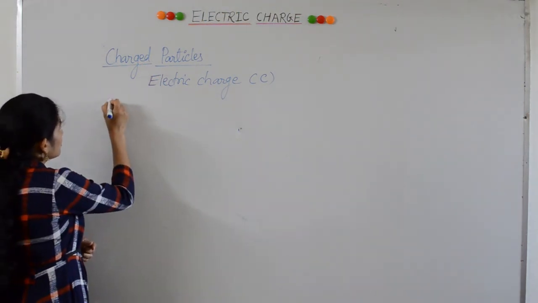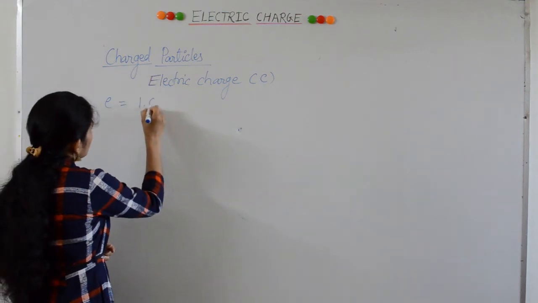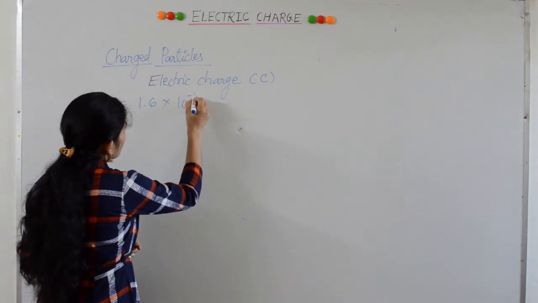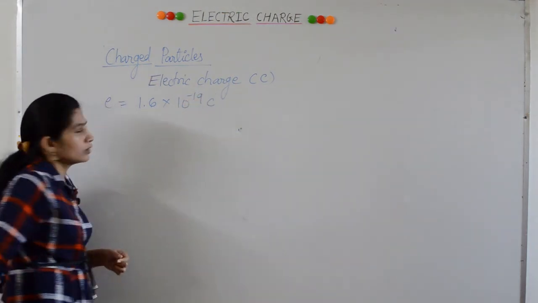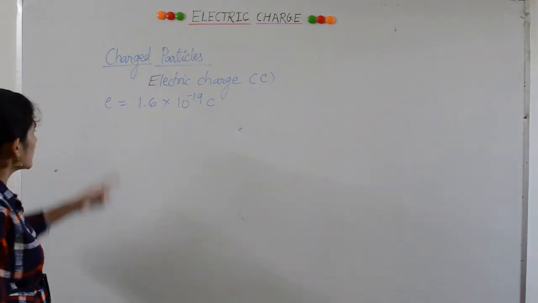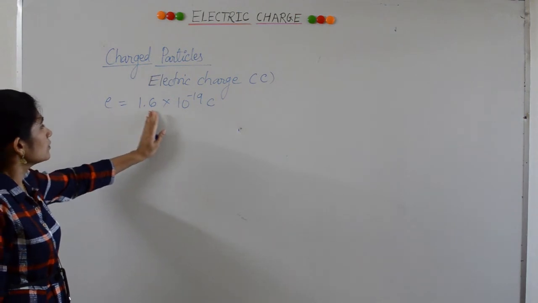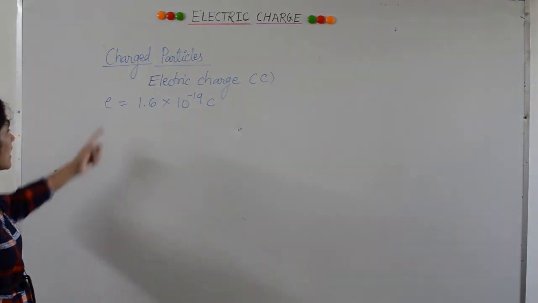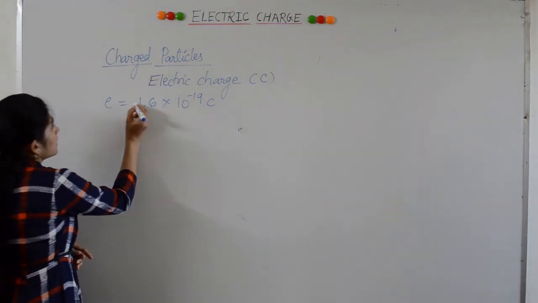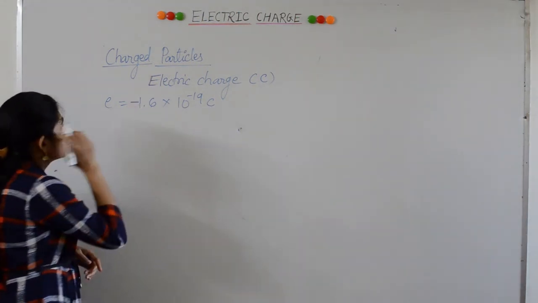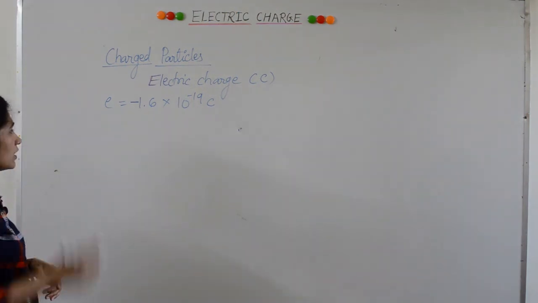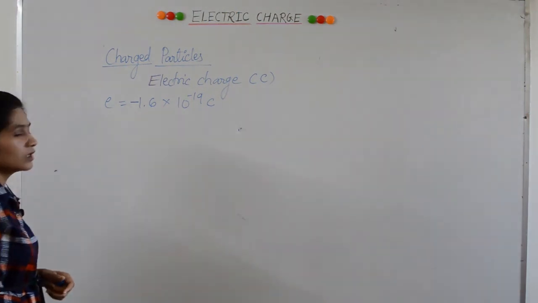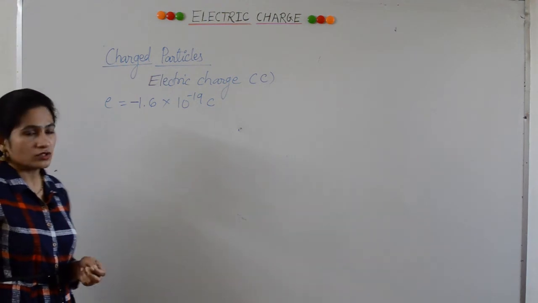So the charge on an electron is 1.6 into 10 to the power minus 19 coulomb. Experimentally, it is proved that the charge on an electron is 1.6 into 10 to the power minus 19 coulomb, and as electrons are negatively charged particles, therefore its charge is negative. This 1.6 into 10 to the power minus 19 coulomb is a very small amount of charge.